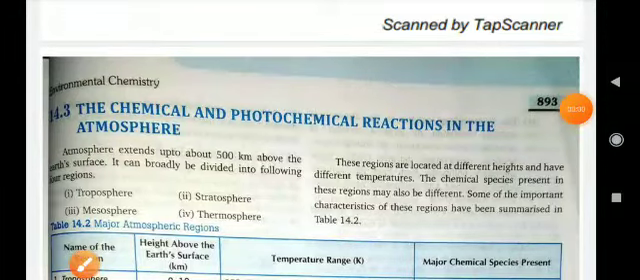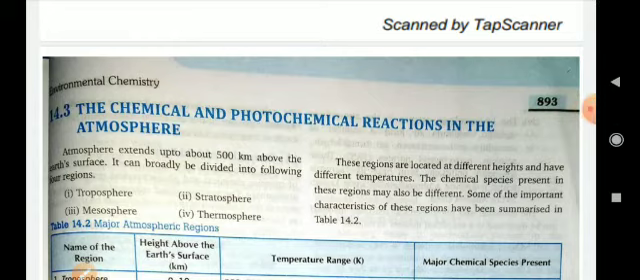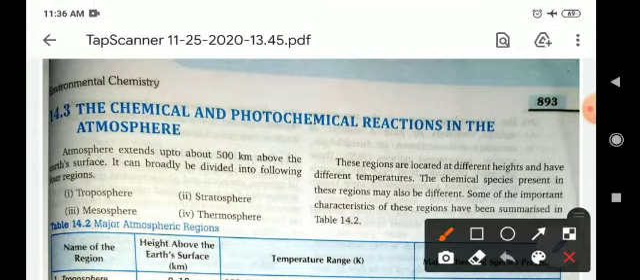Hello students, good morning. Welcome to the fourth part of environmental chemistry. In this part we will discuss the chemical and photochemical reactions in the atmosphere, meaning what type of reactions or photochemical reactions will occur in our environment.